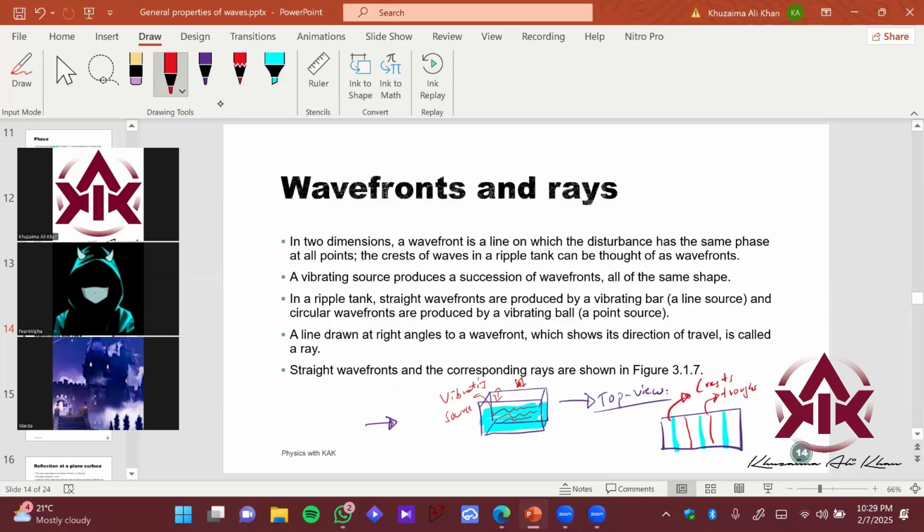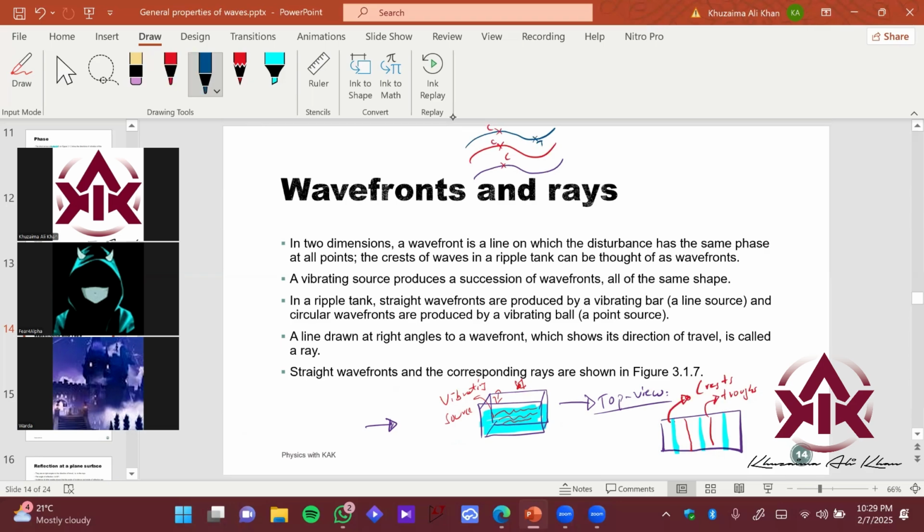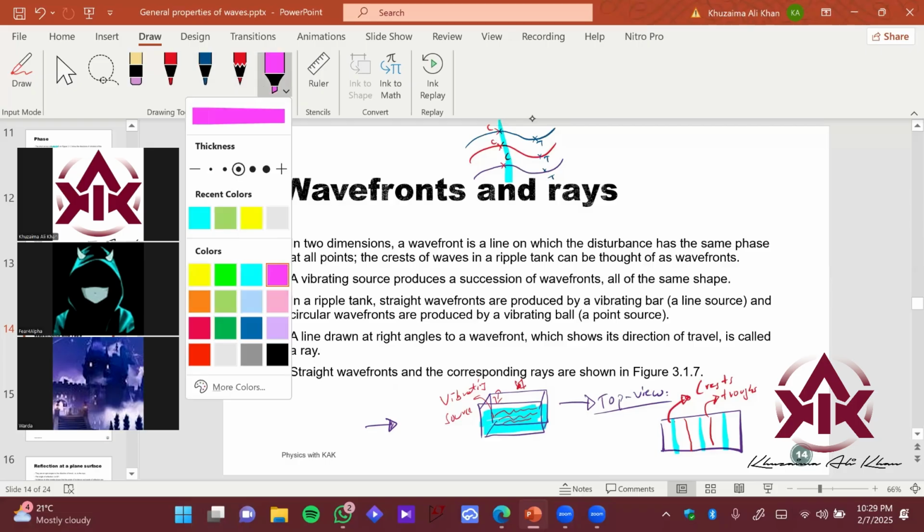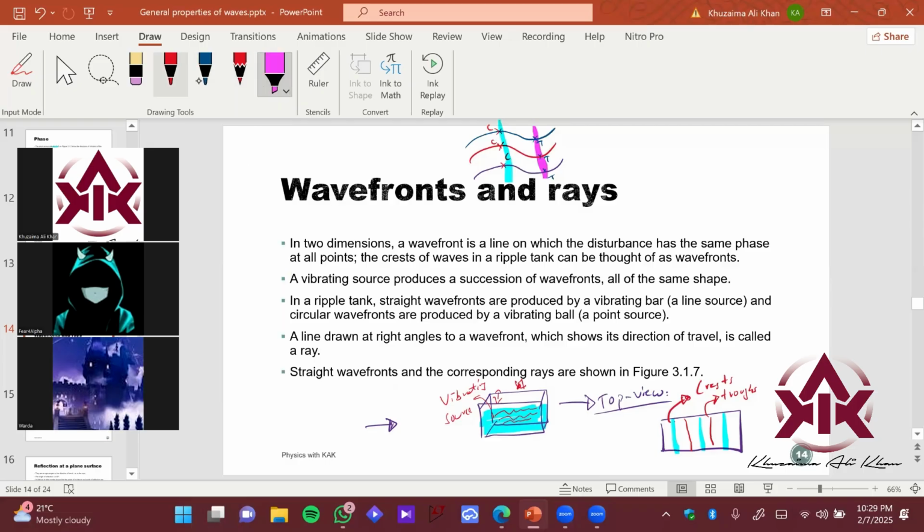Let's say you have multiple waves like this: you have one wave here, one wave here, one wave here, right? So you can see that these are called crests, and these are troughs, right? If you join a line through all crests, and all troughs, these are called wavefronts, right?